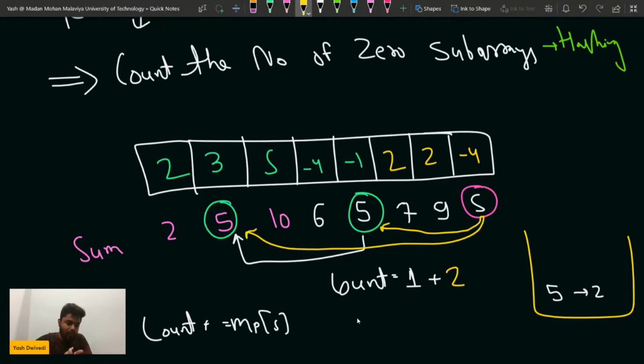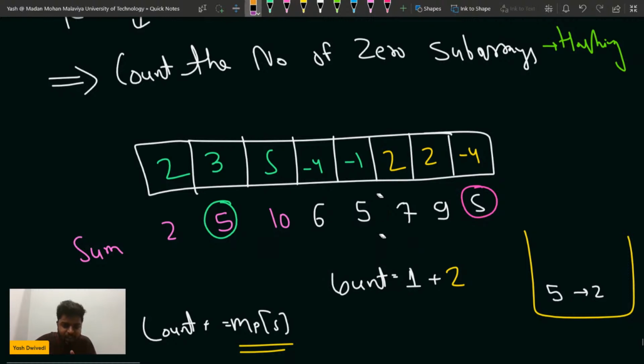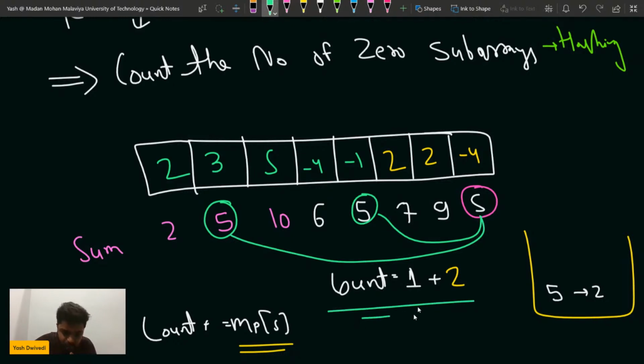So you can say, I think I can agree to your formula, your logic, but is this part clear, that we are doing count plus is equal to whatever the frequency is? Because with the latest 5 that we have got, it can make two subarrays with zero sum. It can make this subarray as well as this subarray. So we are doing count plus is equal to map of that particular element, so map of 5.